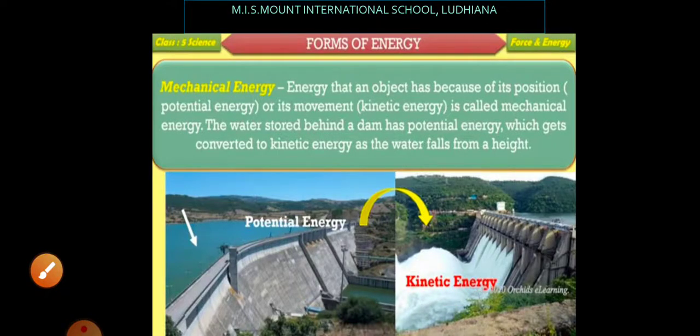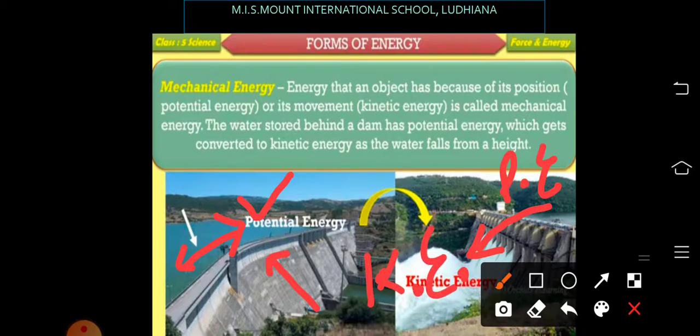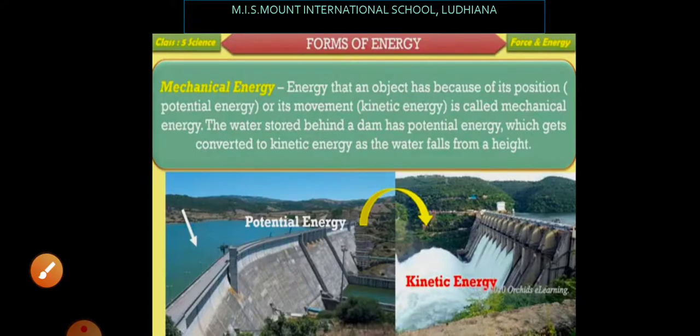Look at this picture. Here in this dam, the water is being stored here, right? At some height from the ground. So here it has the potential energy. And when it is allowed to fall through the dam, then the potential energy of water gets converted into the kinetic energy of water. So in this way, these forms of mechanical energies are interconvertible.